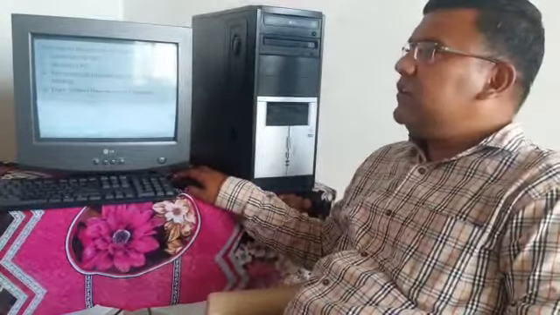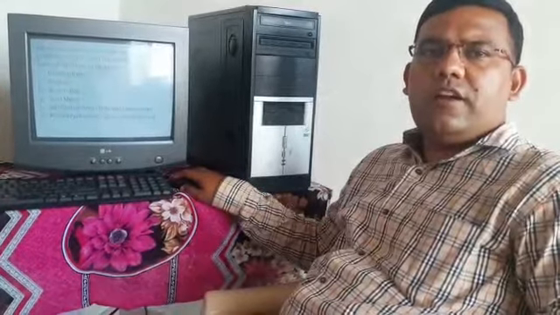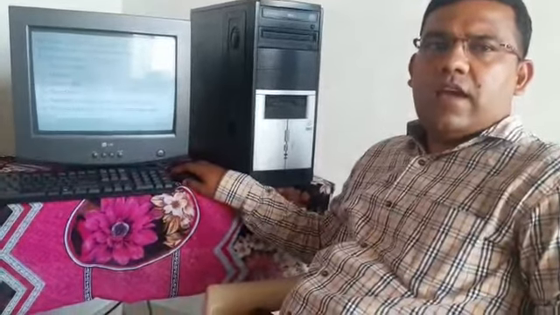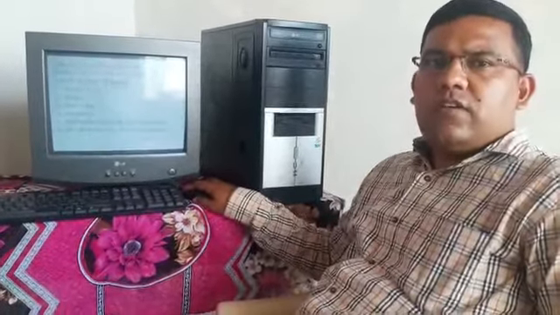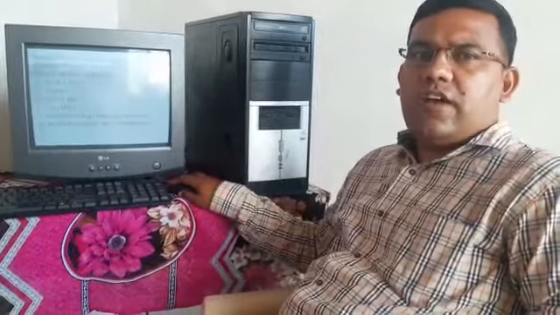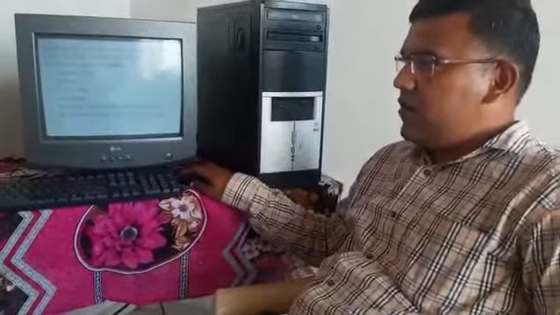Next, the concept is the desktop. As soon as the computer starts, the first screen that appears on the monitor is known as the desktop, and on the desktop there are different icons. We will see examples of this. There are different icons like My Computer, Recycle Bin, My Documents. All these are examples of icons. And icon means a small picture which represents a file or folder.